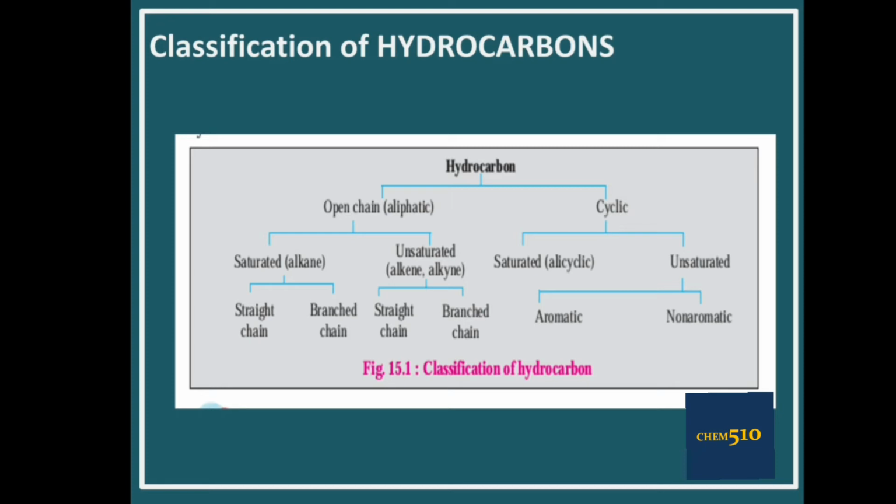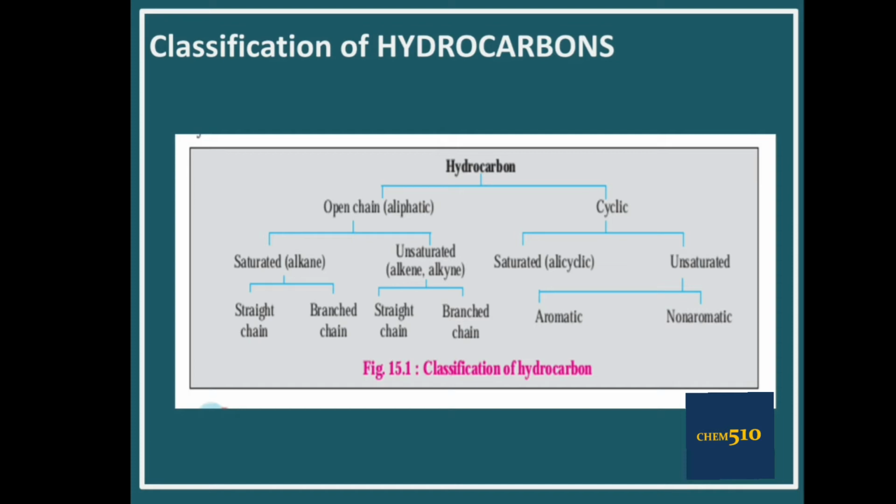Then saturated hydrocarbons are divided into straight chain and branched chain hydrocarbons. Also, unsaturated hydrocarbons are divided into straight chain and branched chain hydrocarbons. Then the second part of hydrocarbons is cyclic hydrocarbons, which are divided into saturated and unsaturated hydrocarbons.